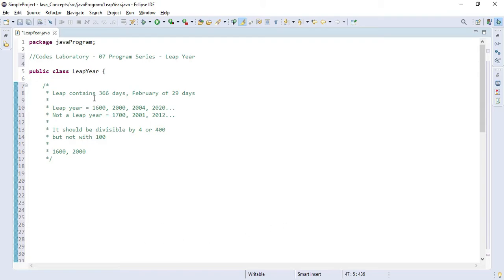In this session we will write a code to identify whether a year is a leap year or not a leap year. So I have written a few things about leap year. A leap year contains 366 days, so whatever year has February of 29 days, we call it a leap year.